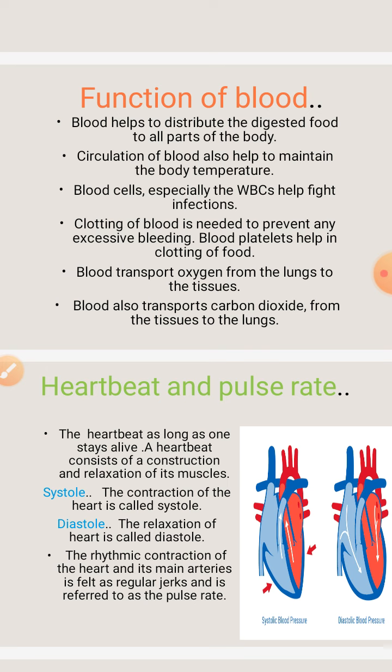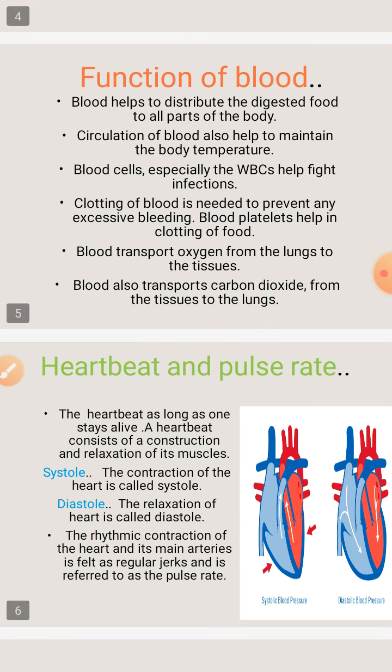Next is the heartbeat and pulse rate. What is the heartbeat? The contraction and relaxation of the muscle is known as the heartbeat. The heartbeat continues as long as one stays alive. A heartbeat consists of a contraction and relaxation of the heart muscles. What is the heartbeat? The contraction and relaxation of the muscles of the heart is known as the heartbeat.